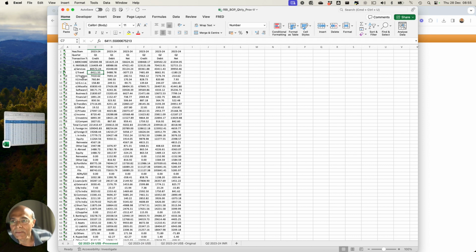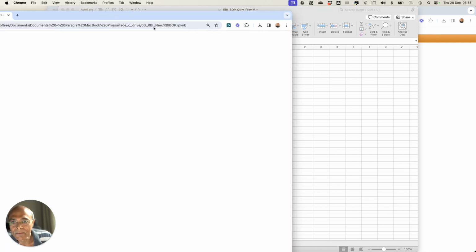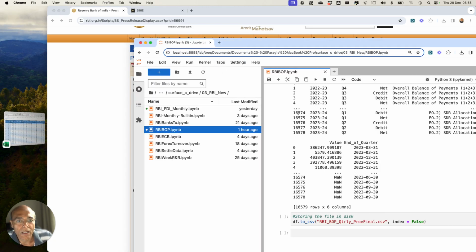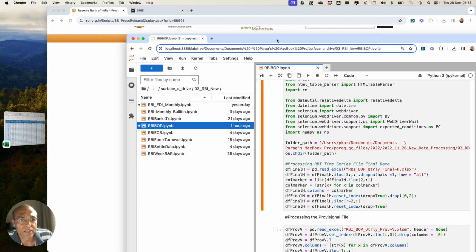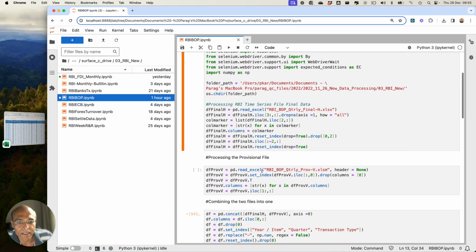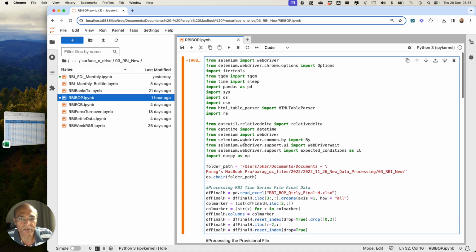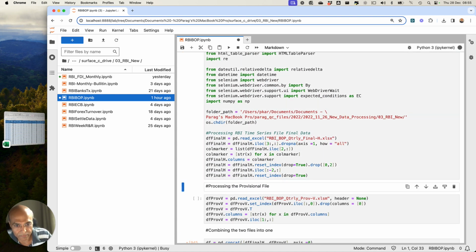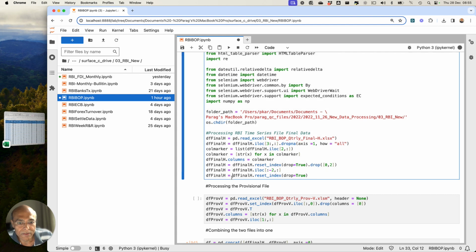And then what I'm doing is I am using this particular program which I have written here. I'm going to show you how it basically works. So this is the program. What it does is it reads the horizontal file here, right? So I'm going to run and show it to you. This reads the horizontal file here, right? So it is reading here, and I'm going to show you how it looks.